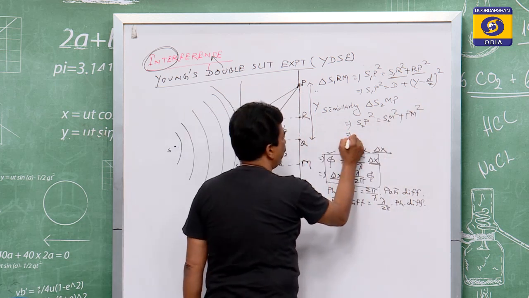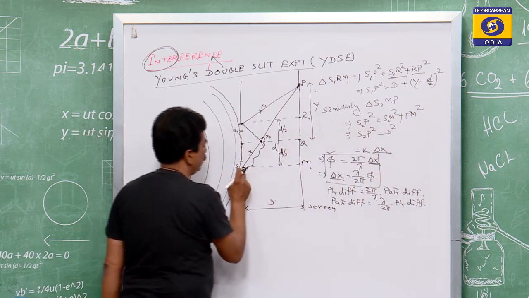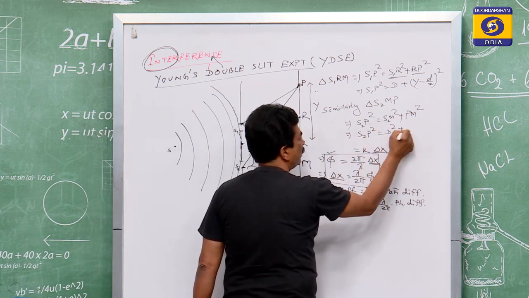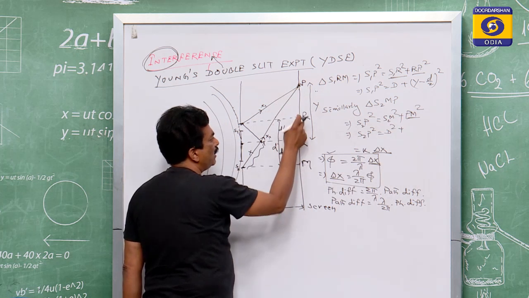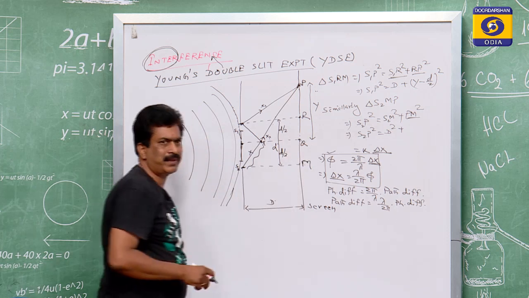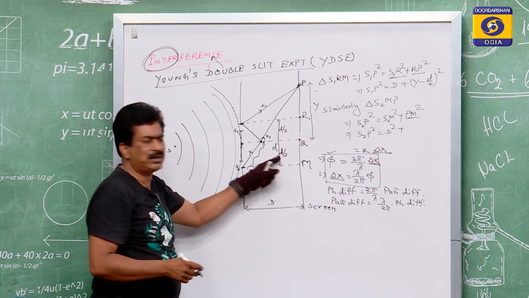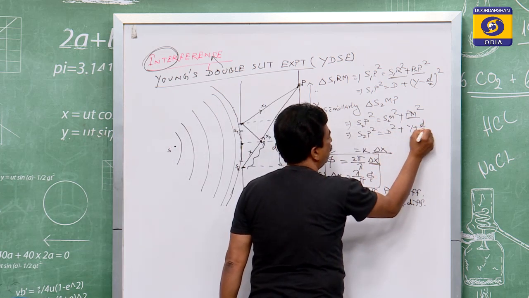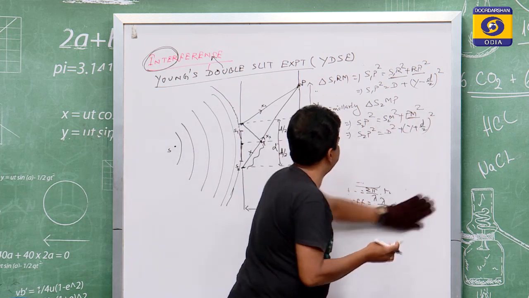So S2P square is equal to S2M square, and S2M is nothing but capital D, so D square plus PM square. PM is equal to PQ plus QM. PQ is equal to Y and QM is equal to D by 2. So that is equal to Y plus D by 2 whole square, that is S2P square.